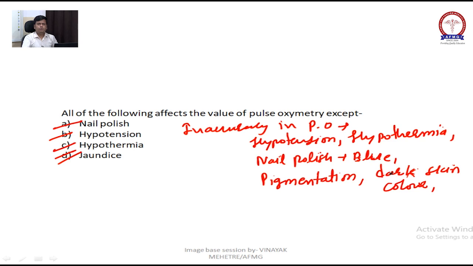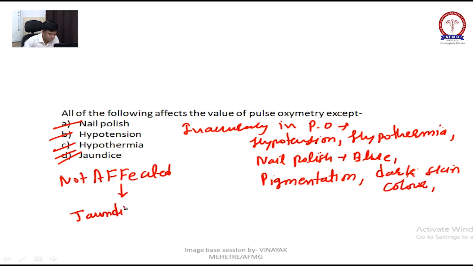And the two important things that you should remember, that pulse oximetry is not affected by, write down in capital letters in your notes, jaundice and anemia.